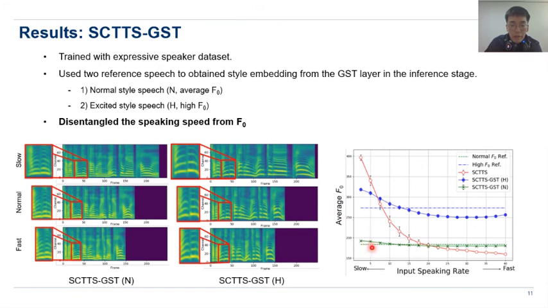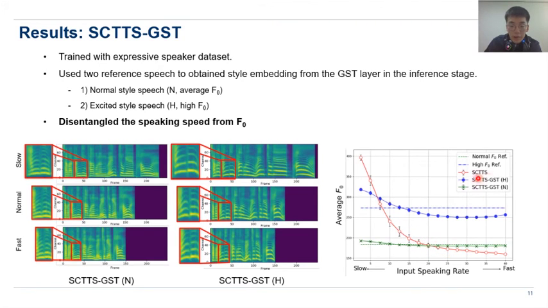The right graph represents the average FGR value of the synthesized speech according to the input speaking rate value. As you can see, without the GST module, the average FGR of the SCTTS model changes in a wide range as the speaking rate value changes.